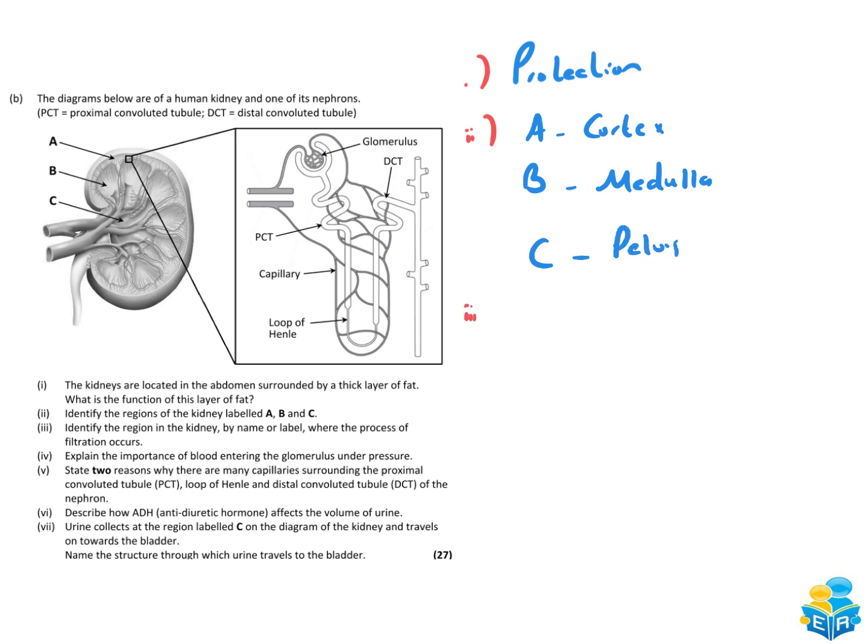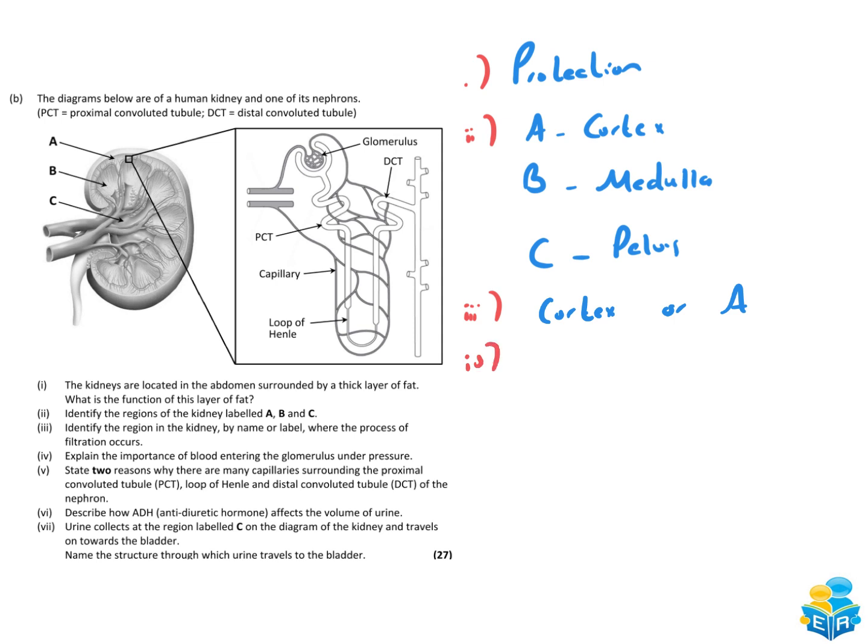Part 3, identify the region in the kidney by name or label where the process of filtration occurs. So filtration occurs more towards the outside because that's where the Bowman's capsule is going to be. So that's in the cortex. You could also obviously say A there as well because they did say by name or by label.